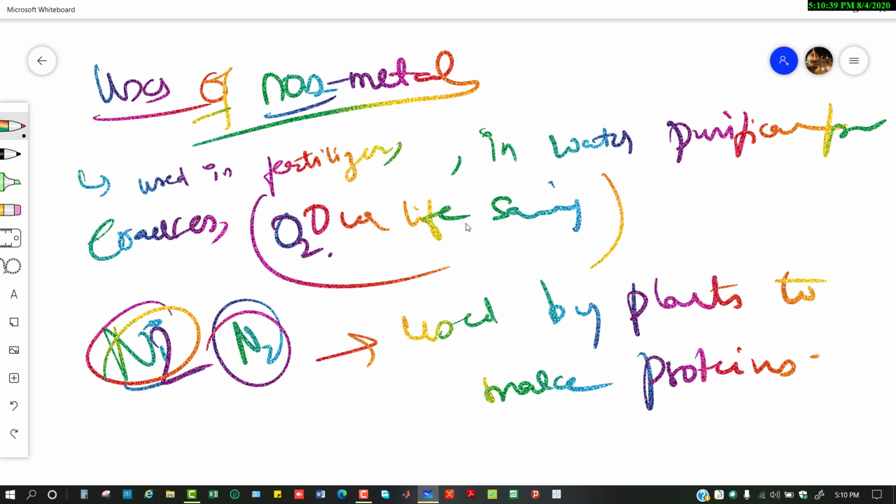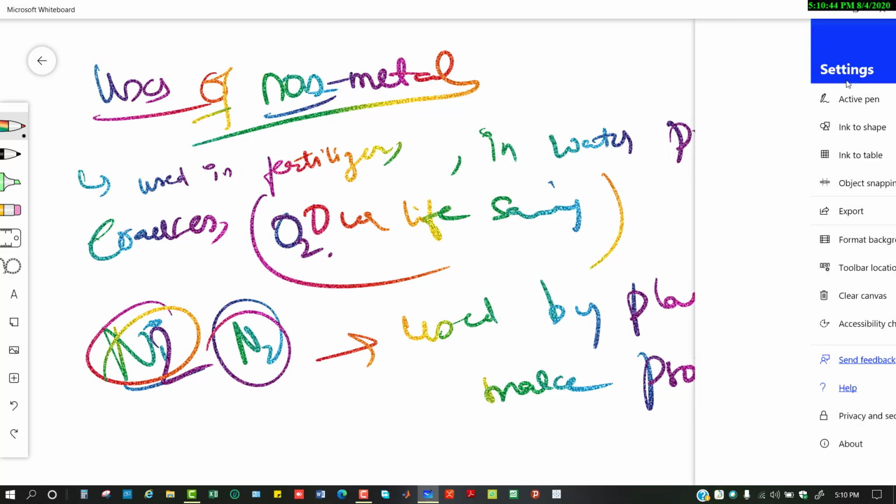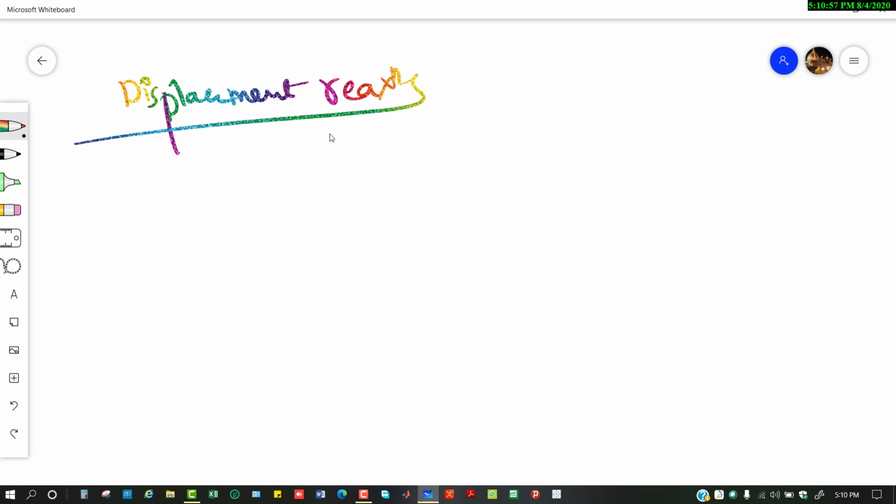Lastly, we have types of reactions. The types of reactions we see daily are displacement and double displacement. Let's see displacement reactions.